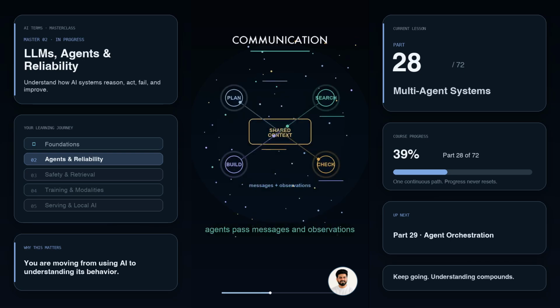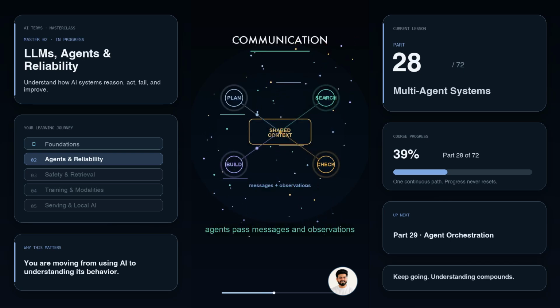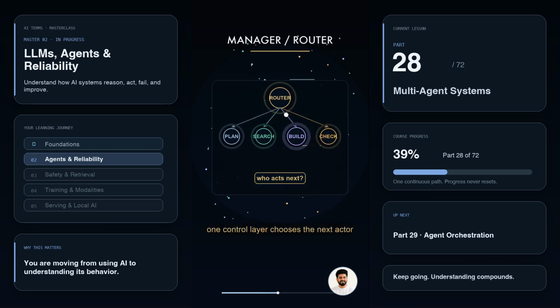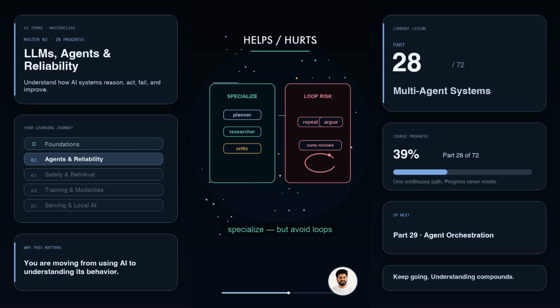The agents pass messages to each other, they share observations, and a manager or router decides who should act next. This can help when a task has many parts, because each agent can specialize. But adding more agents does not automatically make the system smarter. If the roles are unclear, agents can repeat work, argue with each other, or confidently spread the same mistake.